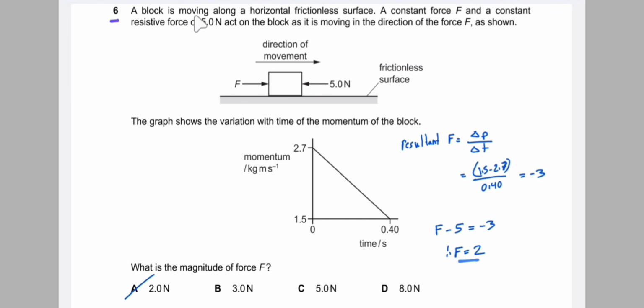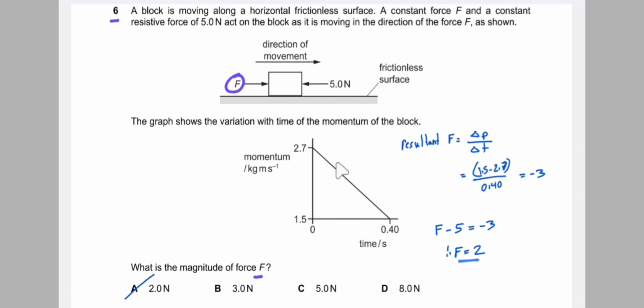Question number 6. A block is moving along a horizontal frictionless surface. A constant force F and a constant resistive force of 5 Newton act on the block as it is moving in the direction of the force F as shown. So this is the direction of movement, this is the forward force, and this is the backward force. The graph shows the variation with time of the momentum of the block. So momentum against time graph, what is the magnitude of force F? So we need to find the force F.